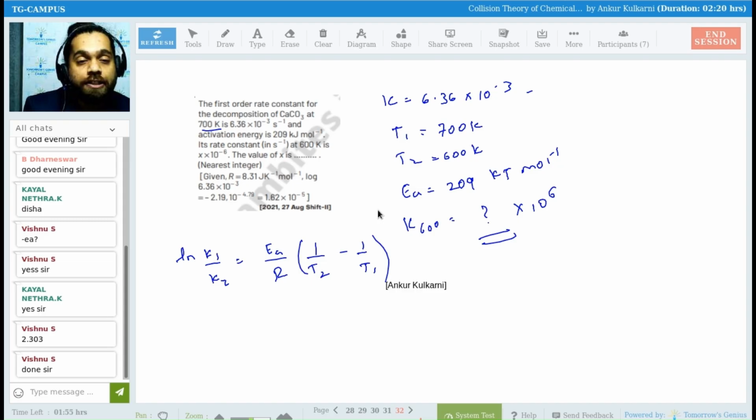I can write it as 1 upon T2 minus T1 because this minus sign I have made it plus. Is it clear till over here, everyone? Yes or no in the chat box?